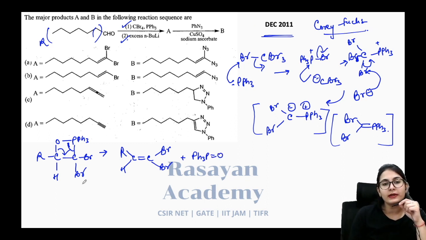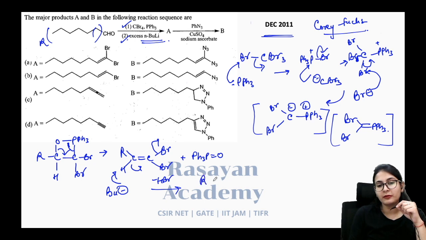Alright. Now what is the next step, guys? You are having excess of butyl lithium. Now butyl lithium is first of all going to behave as a base so that the HBr can eliminate from the molecule. The HBr has eliminated, and this is what you get: terminal alkyne bromide in this way.